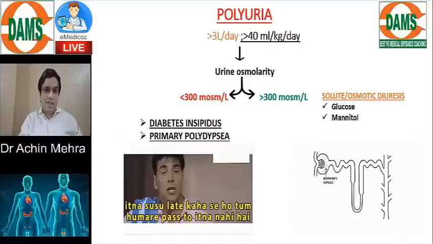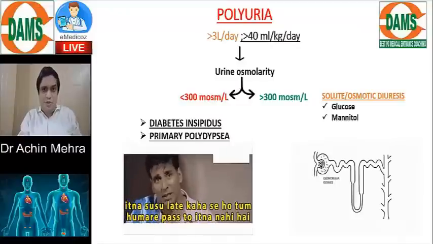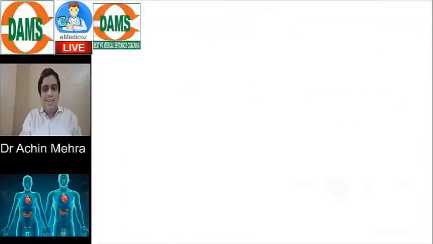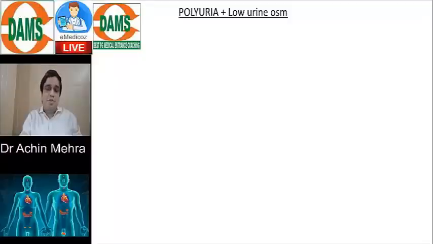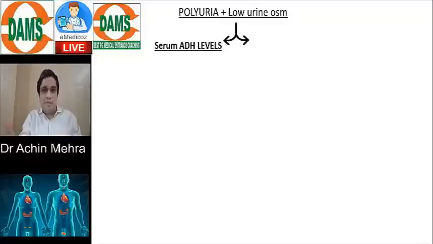From where do they get so much urine? Now, I have a patient with polyuria whose urine osmolarity is low. That means the urine is passed out dilute. I can have two ways to assess this patient. Either I can get the serum ADH levels done in the patient, or maybe I can do a test which is known as a water deprivation test.